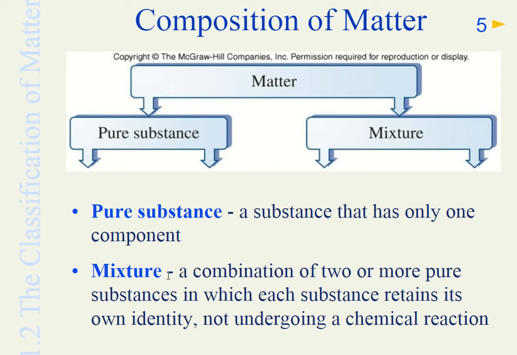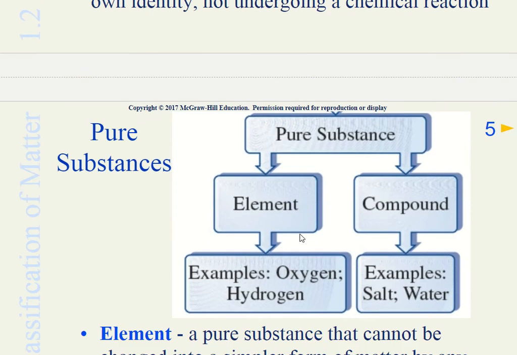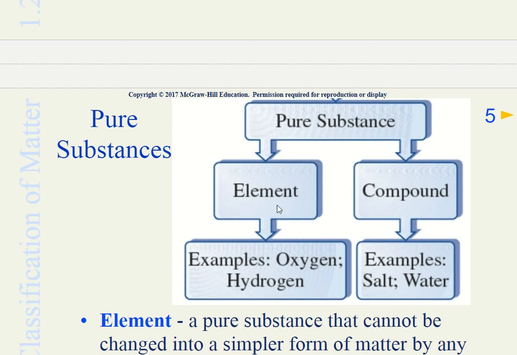On the other hand, a mixture is a combination of two or more pure substances in which each substance retains its own identity, not undergoing a chemical reaction. What does that mean? Well, let's look at some examples of pure substances and mixtures, and then we will understand this better. So here are two different kinds of pure substances. They could be elements or compounds.